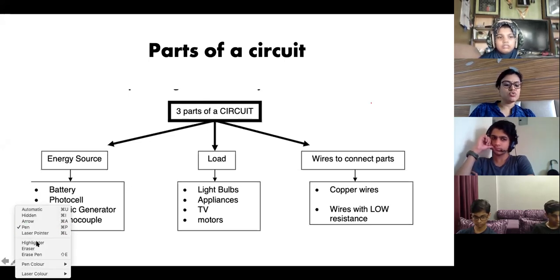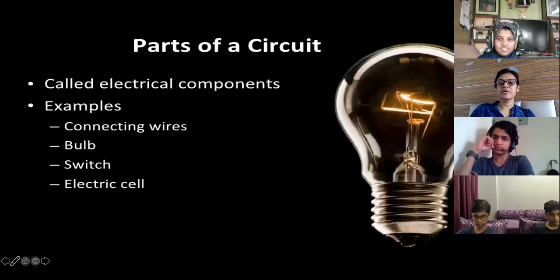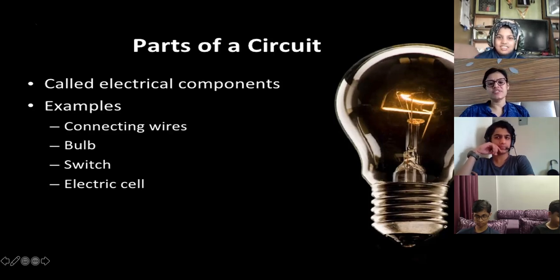What other metals do we use for connecting wires? Mercury. No, mercury is a good conductor, but it is a liquid. Aluminium. Yes, aluminium is used. And only the people who are rich use gold and silver. They would manufacture their own wires. But why do they need that? That is a wastage of money. When you have a cheaper thing, why do we need that?